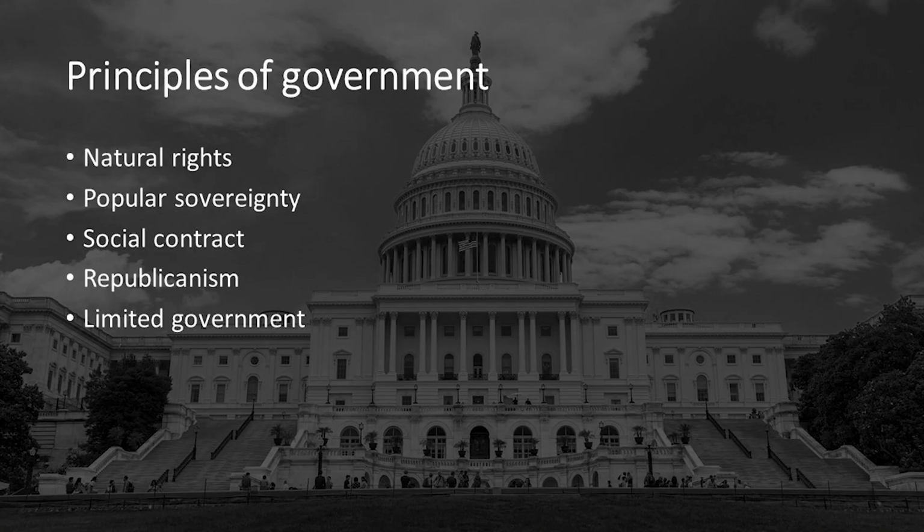So one of the reasons that that's a good place to start is that we get some ideas about what the framers thought was the purpose of government. And so in AP Gov, we have 5 really basic, fundamental principles that we like to talk about. We like to talk about natural rights, popular sovereignty, the social contract, republicanism, and limited government.